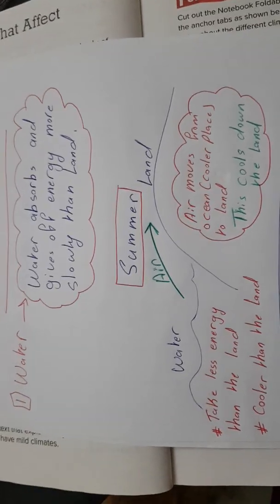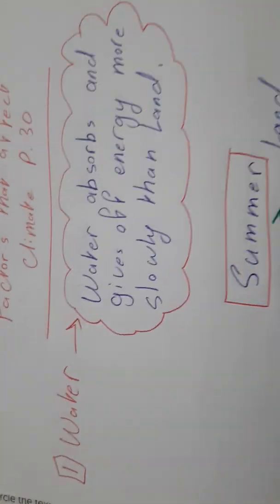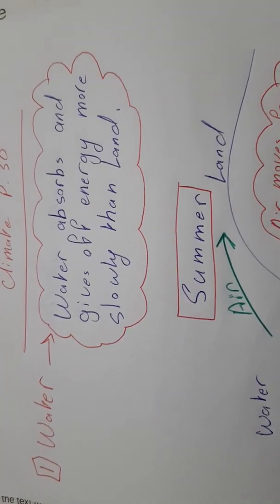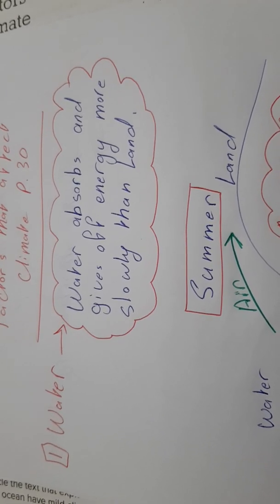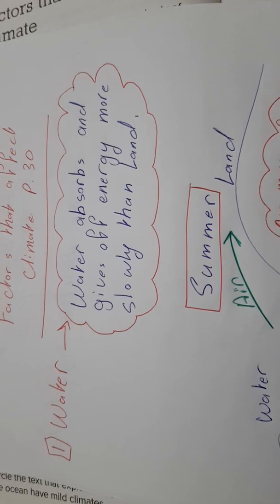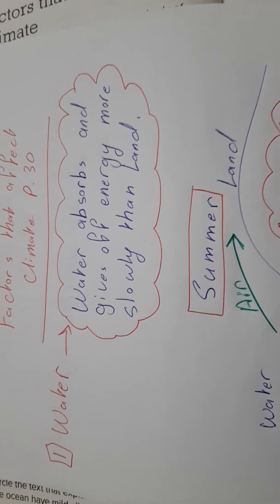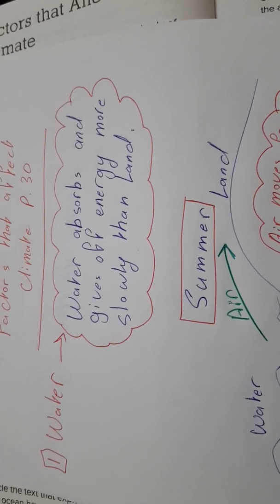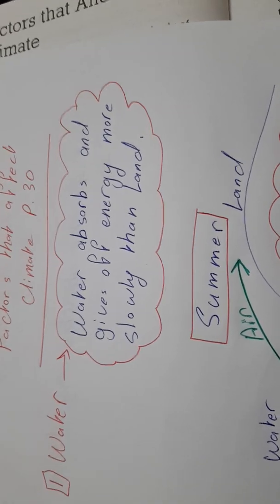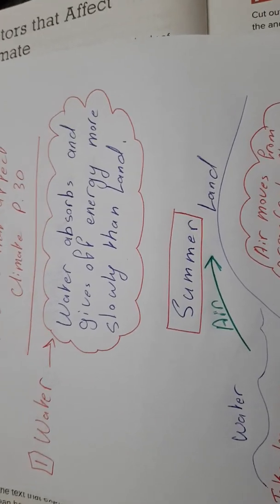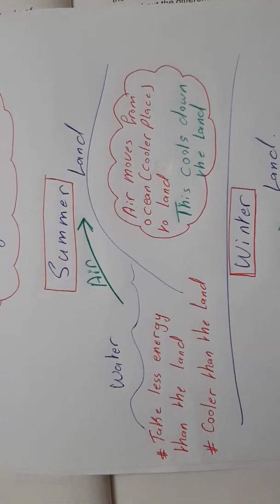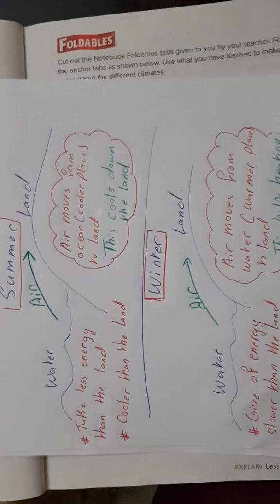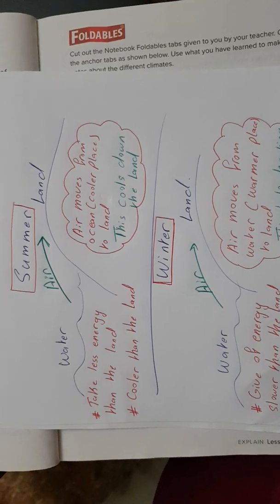There is a very important thing about water: it absorbs and gives off energy more slowly than land. So it doesn't get heated very fast. It is heated slowly, and it doesn't cool down fast, it is cooled slowly. This is very important. Why important? Look at my drawing. As you see here, I drew two different seasons, which are summer and winter.